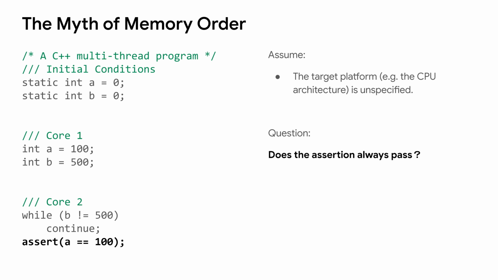If you have heard about memory order, you know that in a multi-thread program, you cannot rely on the program order to analyze the behavior across multiple threads. So the answer to this question is that this assertion might fail on certain platforms. And in this video, I'm going to explain what is under the hood that might affect the memory order in